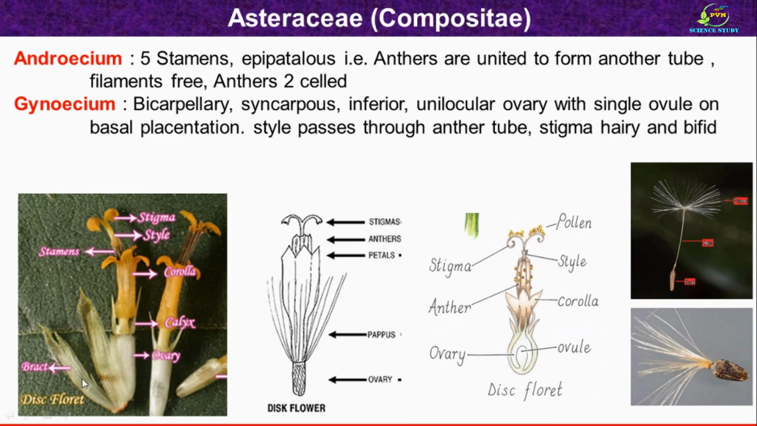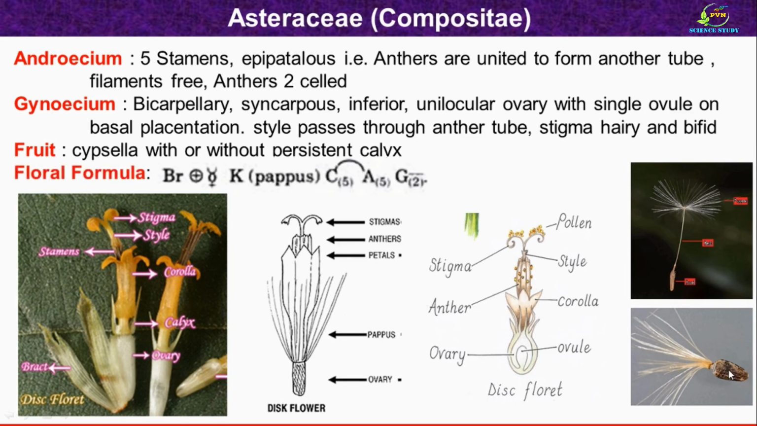This is bract, this is calyx and this is corolla. Fruit is cypsela with or without persistent calyx. These are two photographs of fruit of an Asteraceae family member where we can observe the seed, this is the stalk and this is the pappus calyx, which is persistent in nature. These are the seeds. Seeds are non-endospermic with straight embryo.